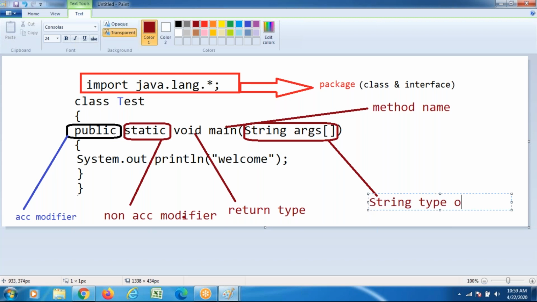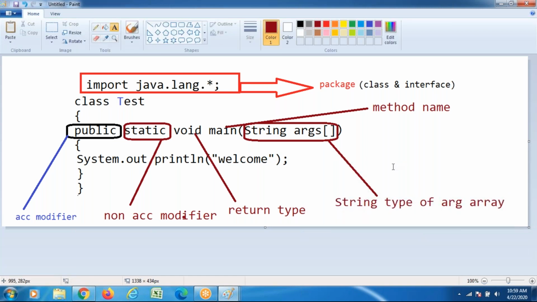A String type arguments array, an array of elements, and the elements are of String type. While working with the main method, it is compulsory to declare it as public, as well as static, as well as void type. The method is main, with a String type argument.